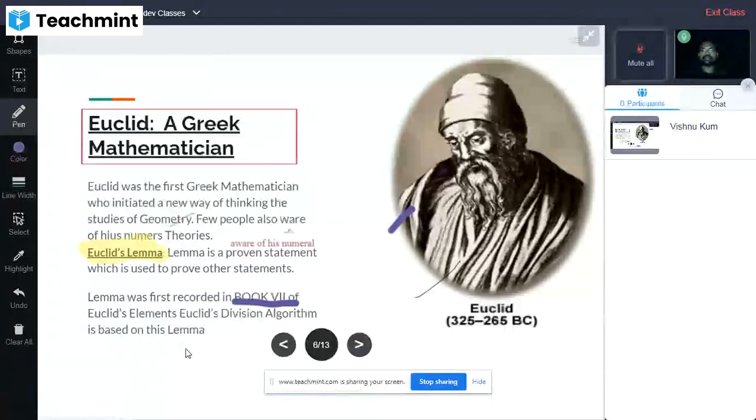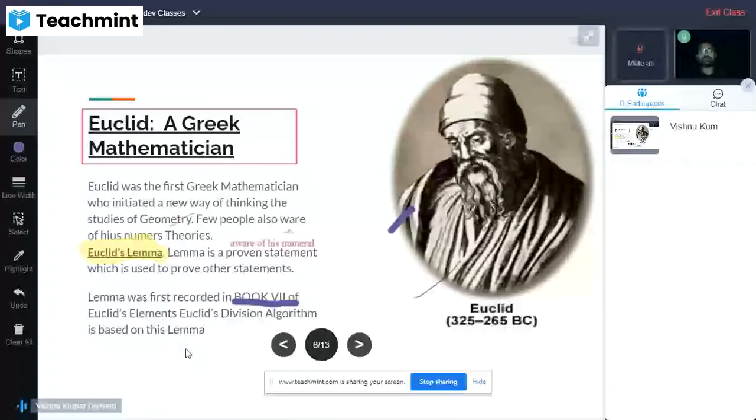It is a book written by him, and the Euclid division algorithm is based on that lemma. In that book, he had described it.